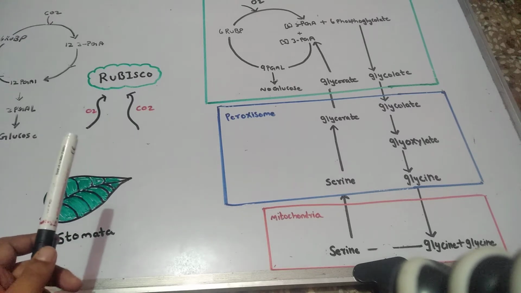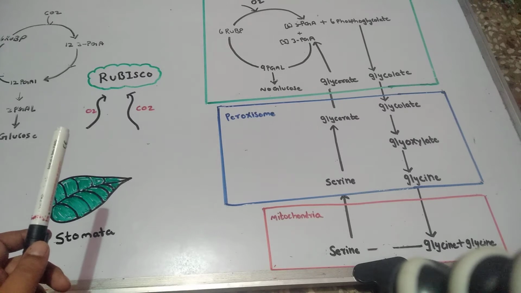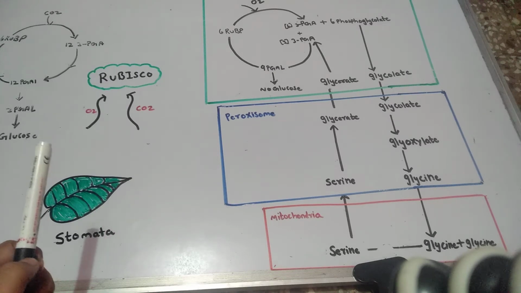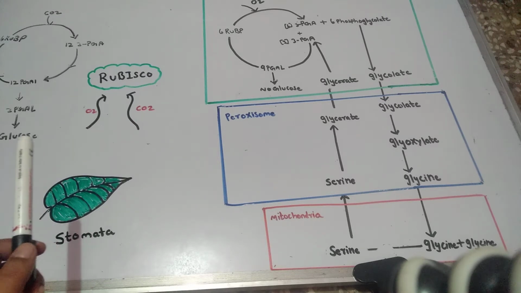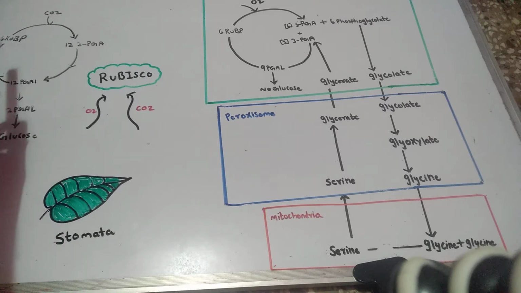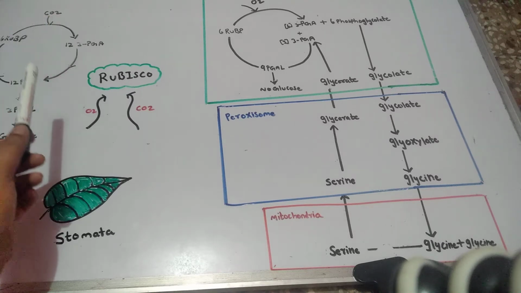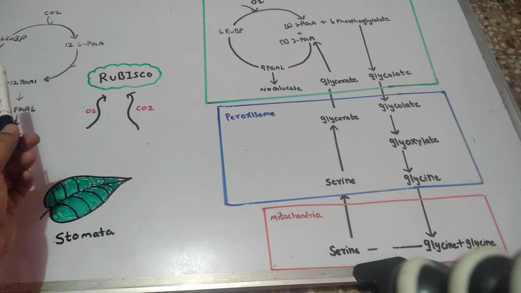In photosynthesis, as you know, there are two types of reaction: the light reaction and the dark reaction. In the light reaction there is cyclic photophosphorylation and non-cyclic photophosphorylation, and in the dark reaction there is the Calvin cycle. Okay, so let's see how the normal Calvin cycle occurs. The first step of the Calvin cycle is carboxylation. What happens in the carboxylation process?